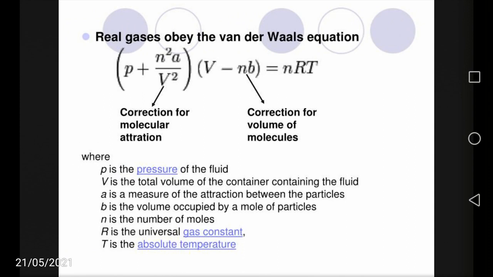P is the pressure of the gas. V is the total volume of the container containing the gas. a is the measure of the attraction between the particles. b is the volume occupied by a mole of particles. n is the number of moles. R is the universal gas constant, and T is the temperature in the given equation.